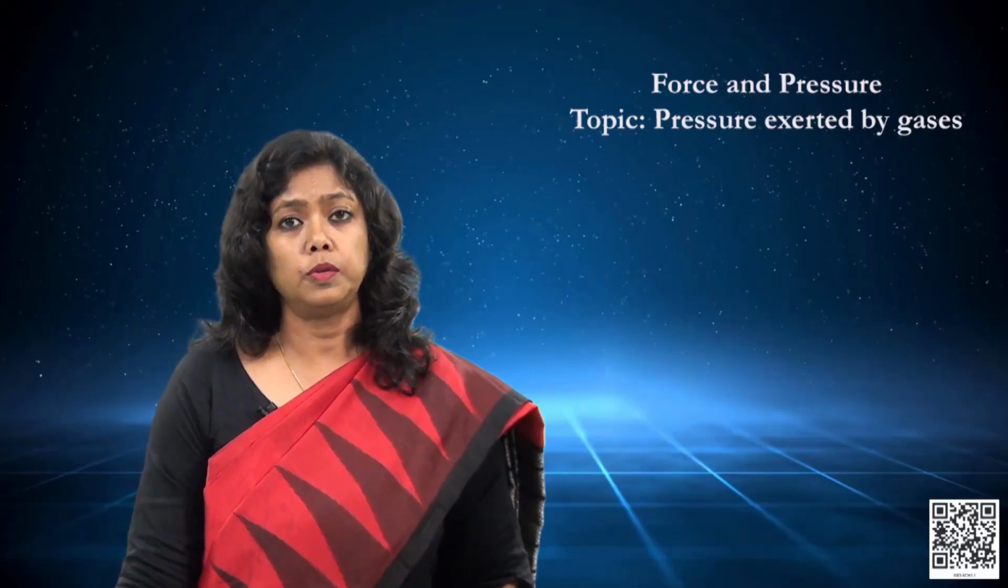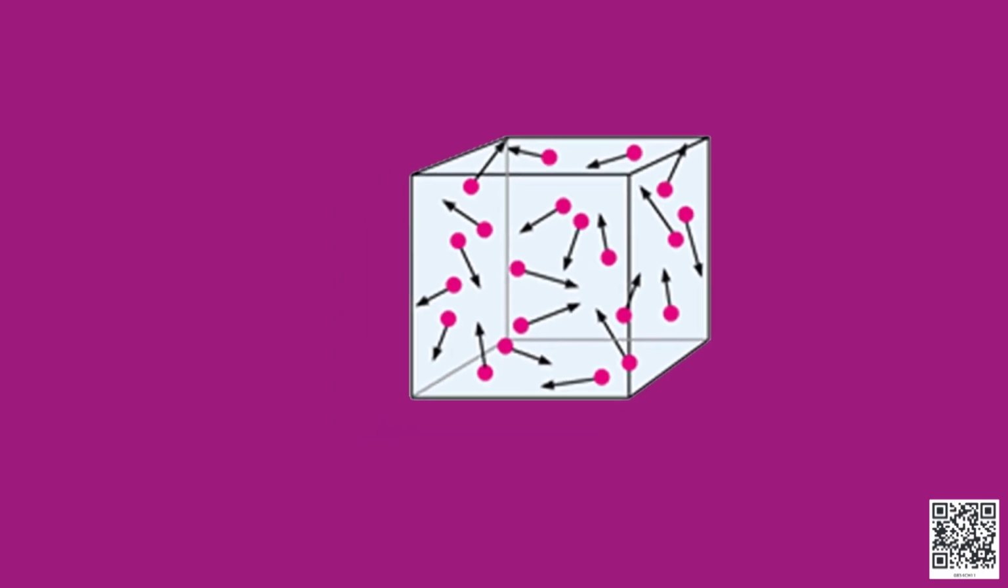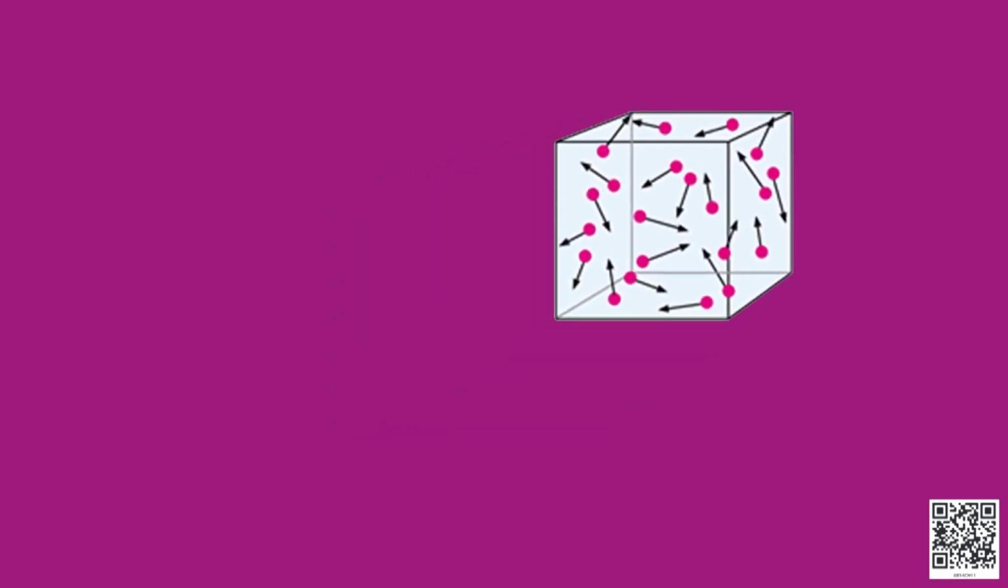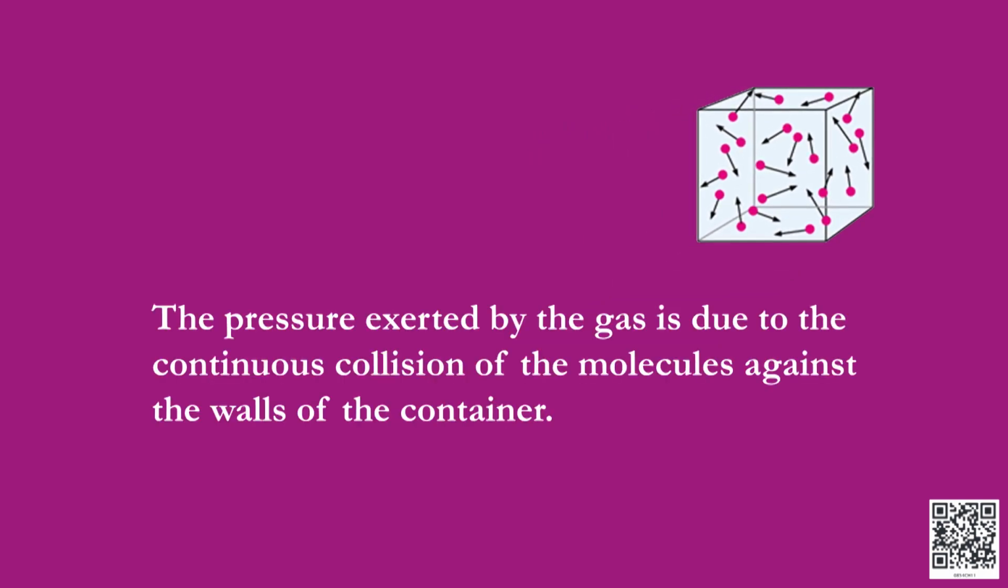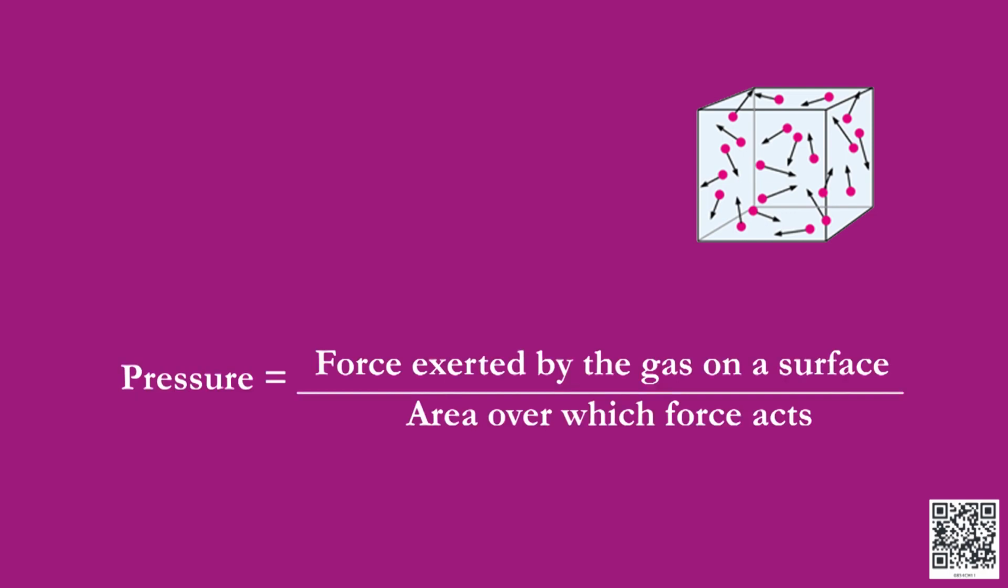But how do gases exert pressure? Look at this diagram. Gases have molecules in them. The molecules of a gas are in a state of constant random motion. They continuously collide against the wall of the container. The pressure exerted by the gas is due to the continuous collision of the molecules against the walls of the container. Just like we calculate the pressure exerted by liquid on a surface, we can also calculate the pressure exerted by gases in the same way.